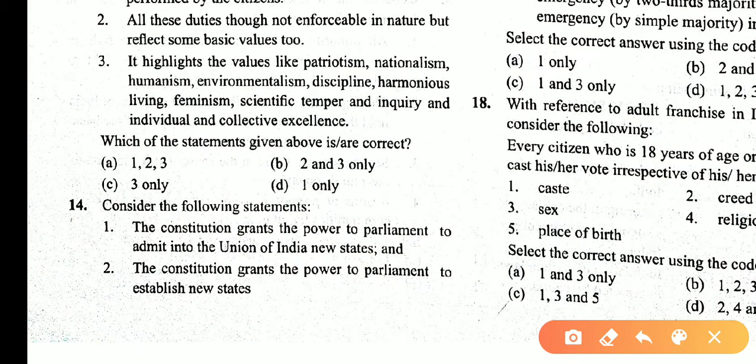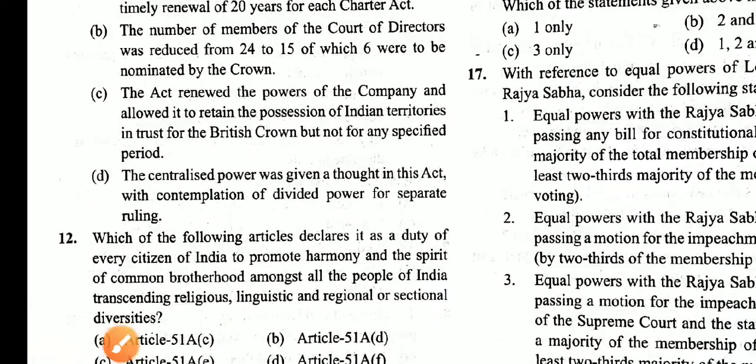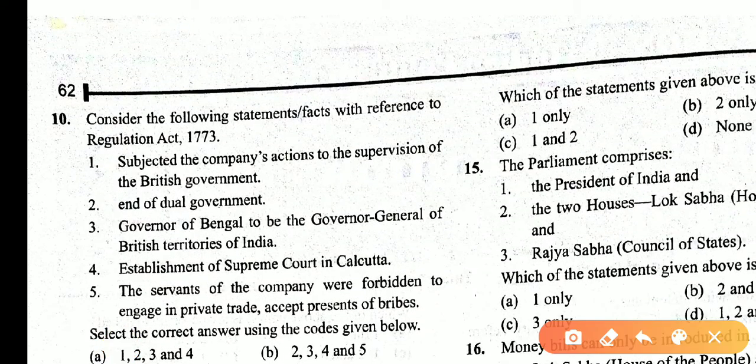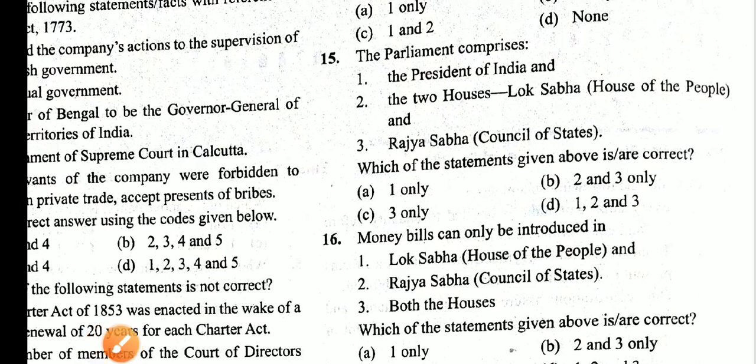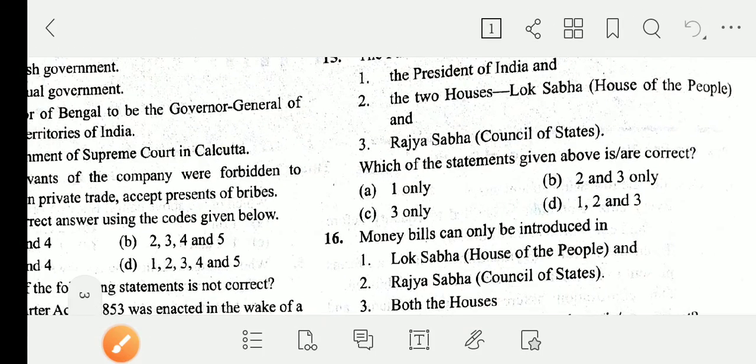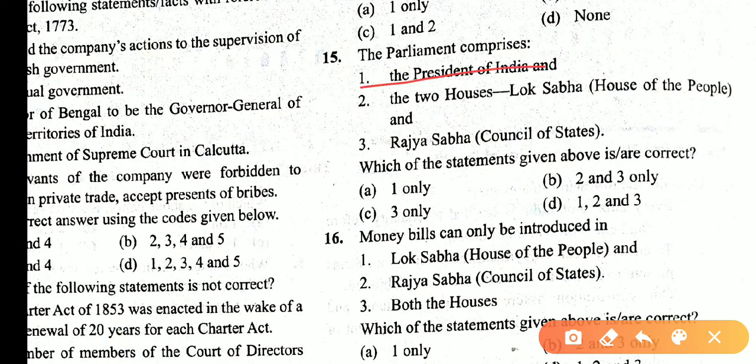Consider the following statements. The Constitution grants the power to the Parliament to admit into the Union of India new states, yes. The Constitution grants the power to the Parliament to establish new states, yes. So 1 and 2 are correct statements. So answer is C. The Parliament comprises the President of India, yes. The two houses, first is Lok Sabha, House of the People, yes. Second is Rajya Sabha, that is the Council of States, yes. So 1, 2, 3 are correct statements. So answer is D.